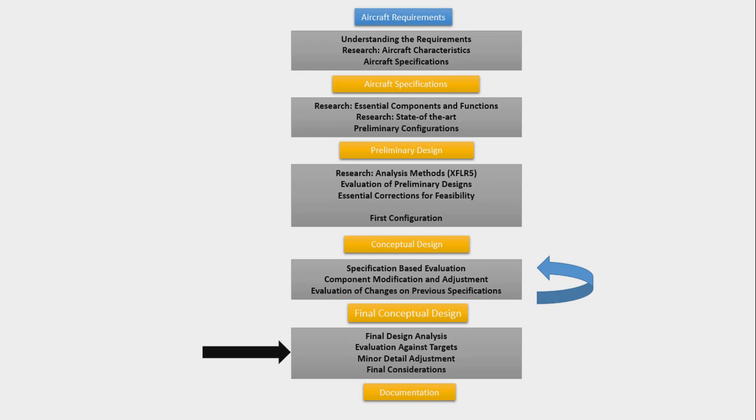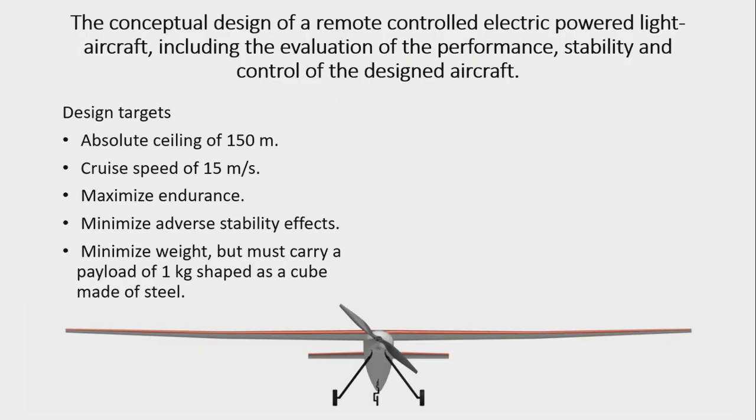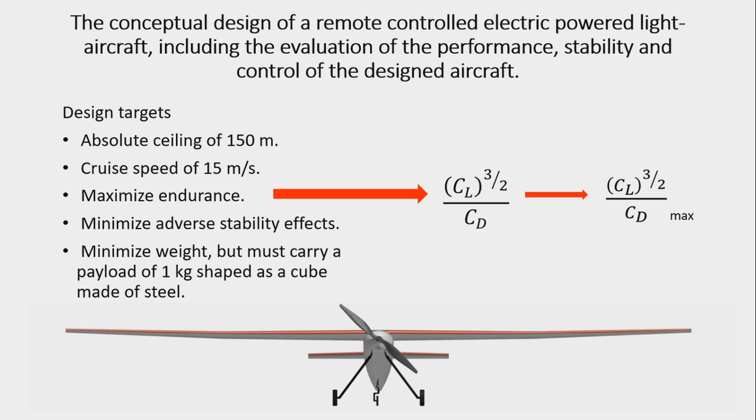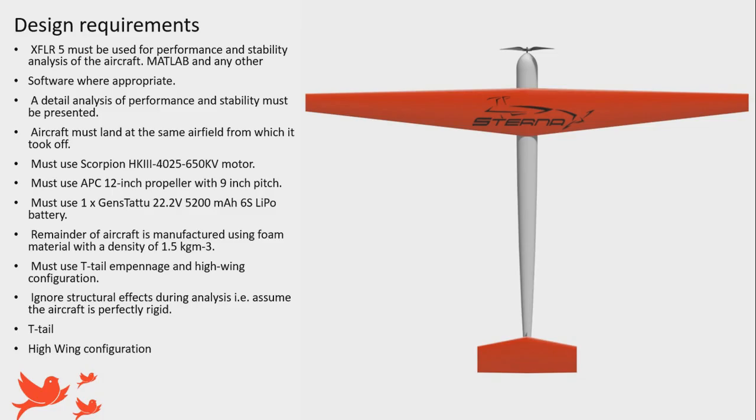Finally, the overall design is evaluated against the design targets, and minor adjustments are made if deemed necessary. Out of the design requirements, we identify weight and endurance as our most important targets. Maximum endurance is achieved at minimum power conditions, identified by the relationship shown. At each stage in the design, the endurance rating and weight will serve as the main comparison with which to judge otherwise similar designs. The stability of the aircraft will be studied through the stability derivatives in the static sense and through model analysis for dynamic stability conclusions.